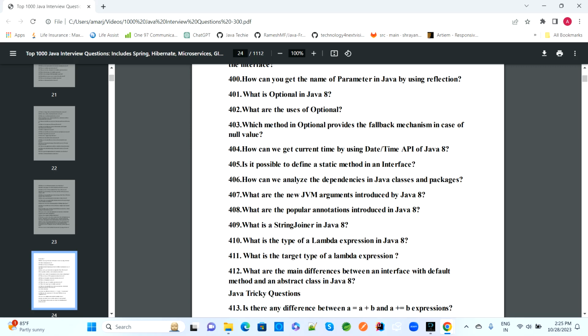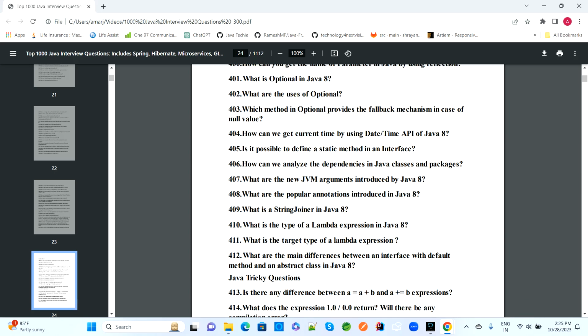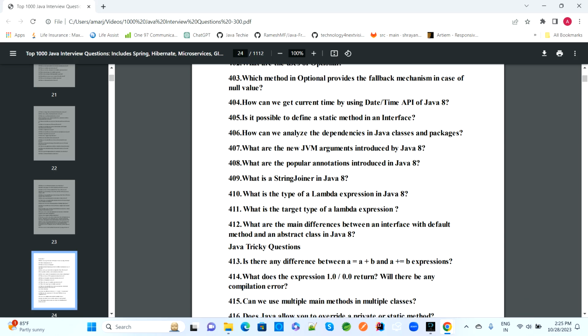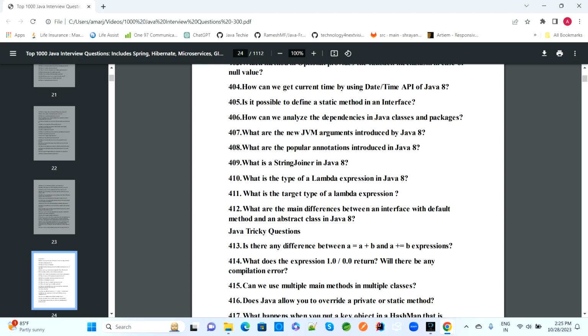How can we get a name parameter in Java using reflection? What is Optional in Java 8? What is the use of Optional? Which method in Optional provides a fallback mechanism in case of a null value? What is the datetime API in Java 8, the current datetime API?